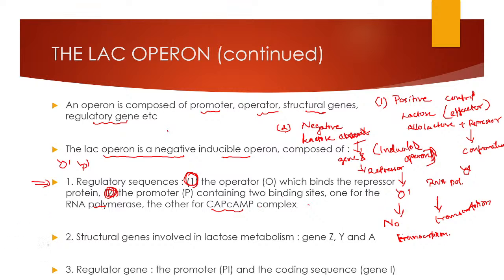Next, about the structural genes. The second thing in the lac operon is the structural genes. We have already discussed that. That is gene Z, gene Y and gene A. And about the regulator gene, it is the gene I, which codes for the repressor molecule, and one promoter for the control of this gene I. These are the regulator genes in the lac operon.